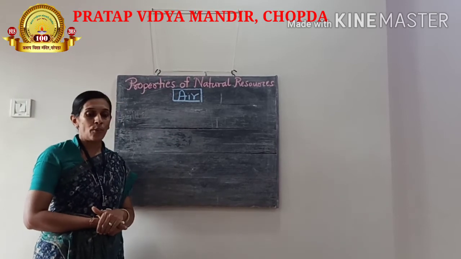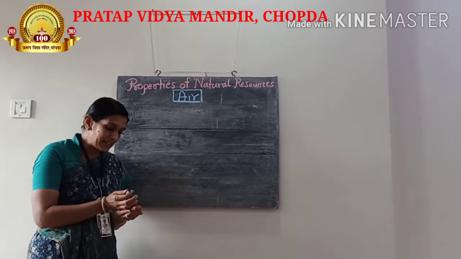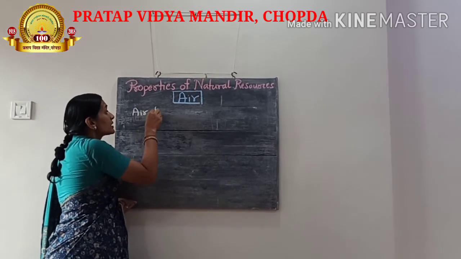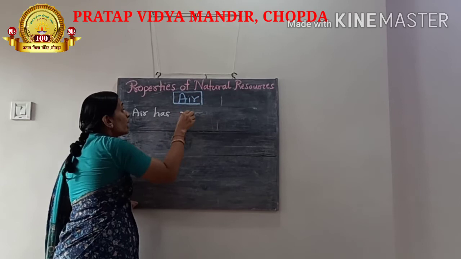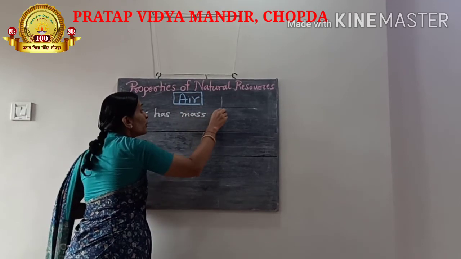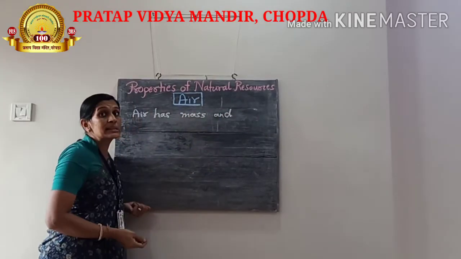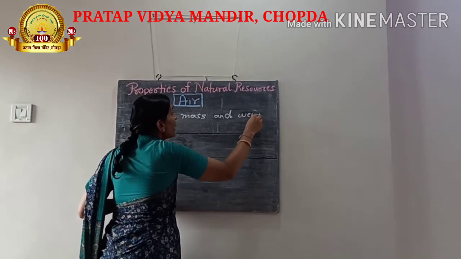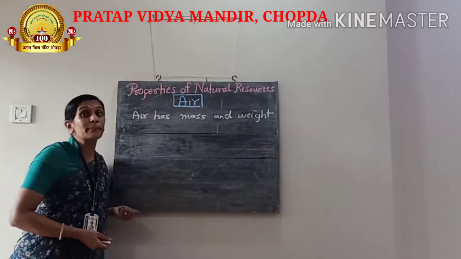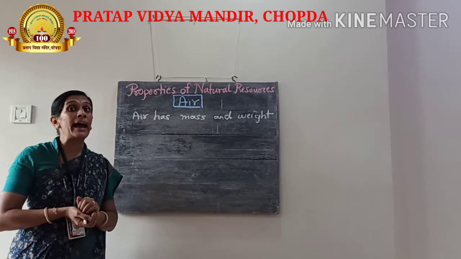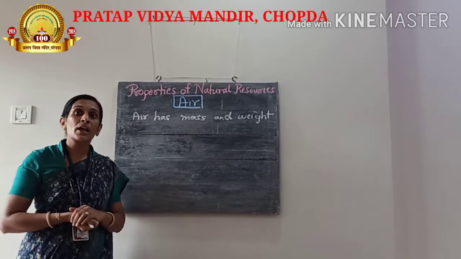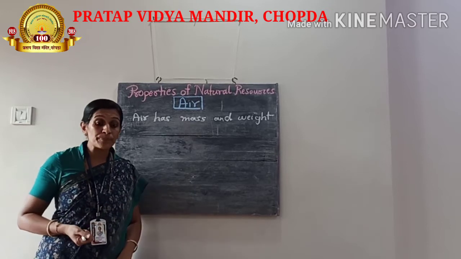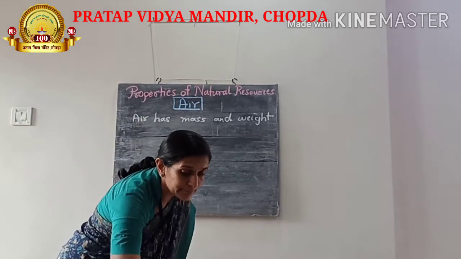The first very important property of air is that air has mass or weight, as it is made up of gases. You have seen the properties of gases, that they have mass and weight. So air is a mixture of gases, so it will have mass and weight. And we will understand this by a very simple experiment that air has mass and weight.